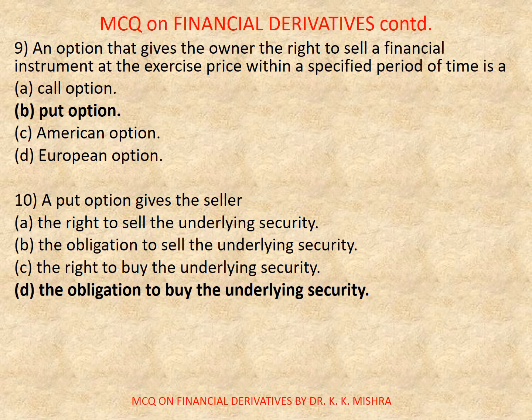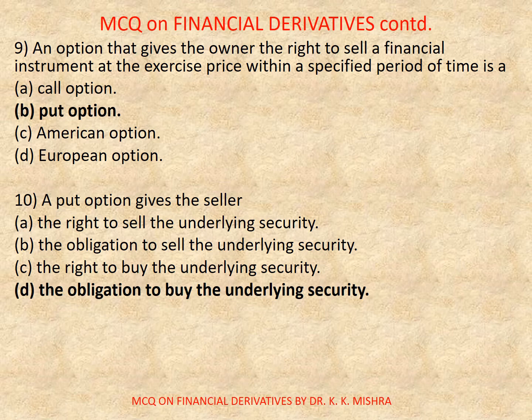Now, question number 9. An option that gives the owner the right to sell a financial instrument at the exercise price within a specified period of time is a. Options are A. Call option, B. Put option, C. American option, D. European option. Correct answer is B. Put option.